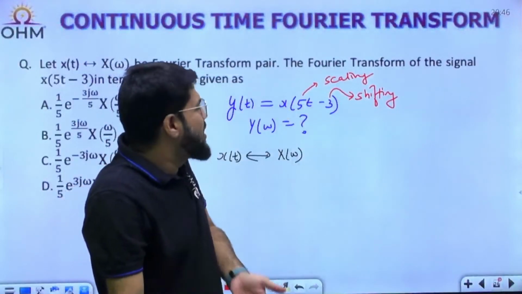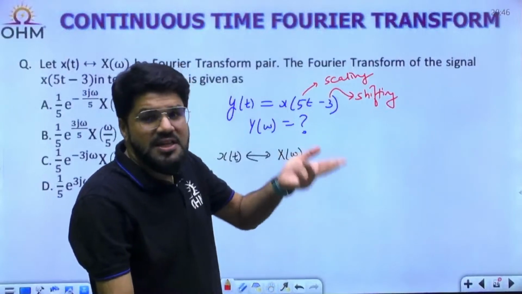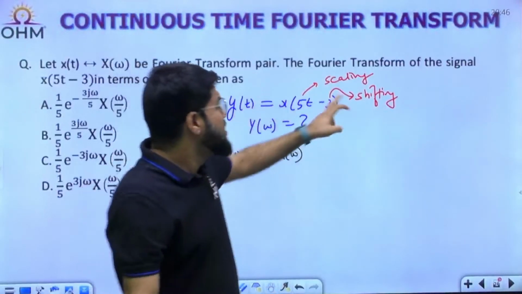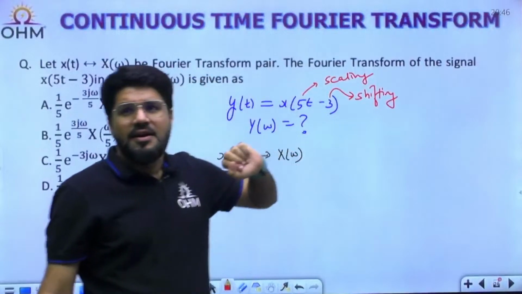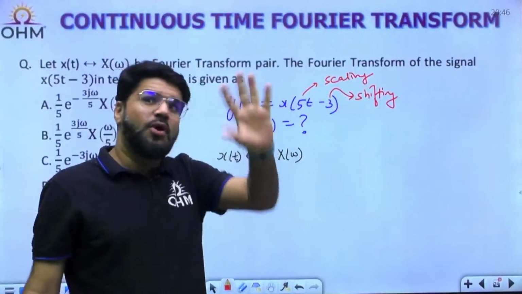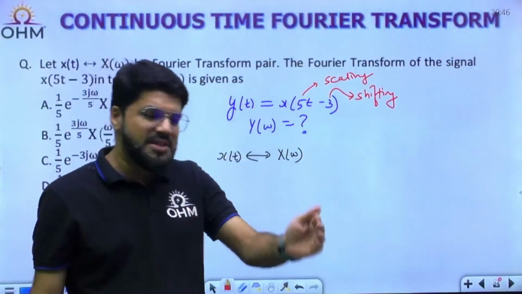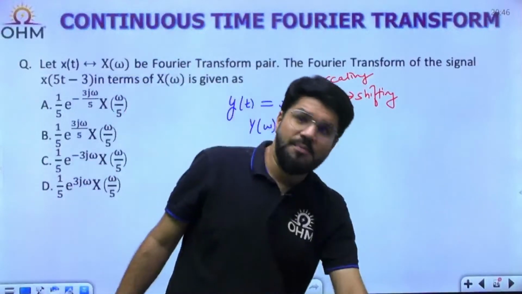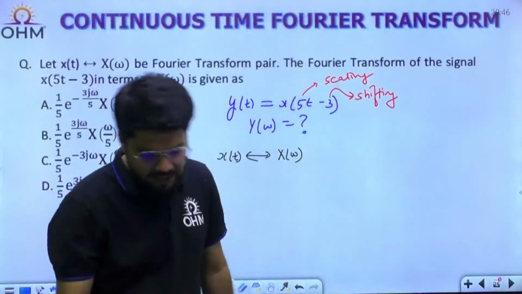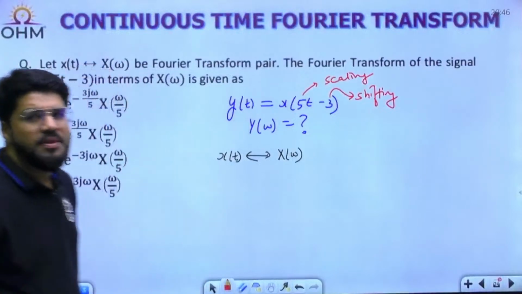Mathematically there is no constraint. You can apply any property first. Even when you're sketching, you can do anything first. But always shifting first and then scaling is better to avoid errors. So we make a precedence rule: first shift, then scale.